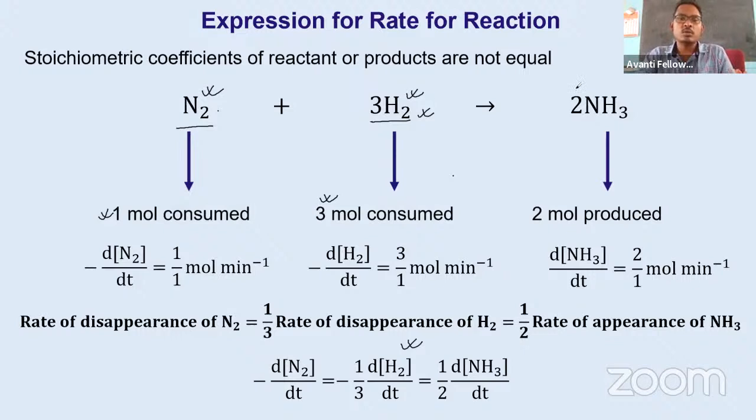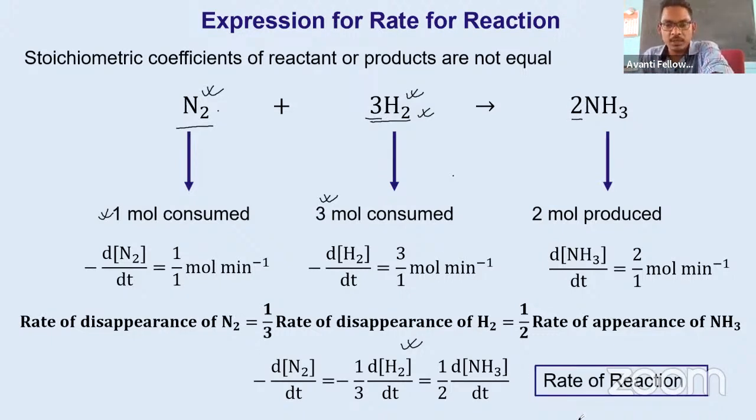The same logic we can put for ammonia also. To equate the speed of the reaction, we are dividing each speed by its coefficient. Hydrogen consumption has some speed, and ammonia has some speed. If you divide their speed by their coefficient, then you will get the rate of the reaction. So the rate of the reaction can be related with each reactant and product. That is why we are dividing by the coefficient, otherwise we could have multiplied. Understood?